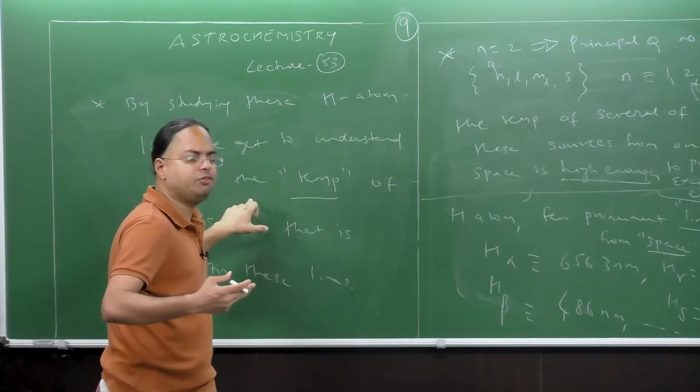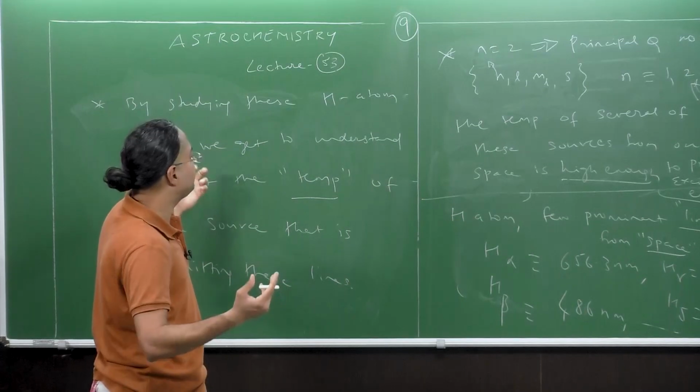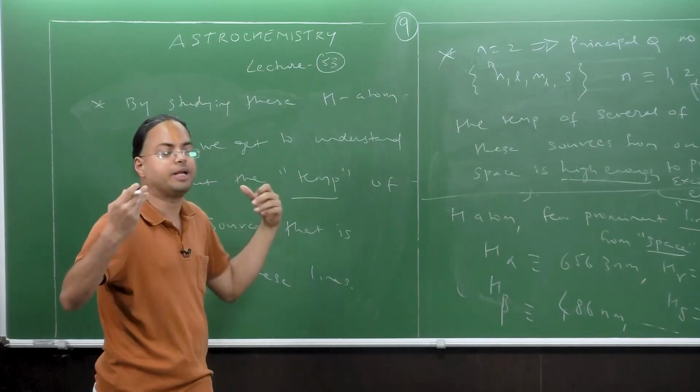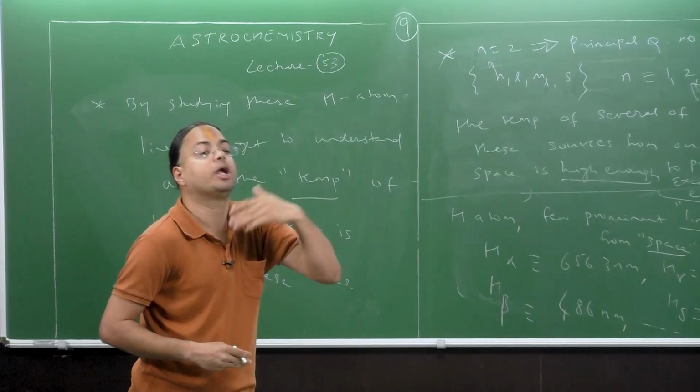So this was a qualitative statement, that these lines are helpful in getting us the temperature, but how? Let us take a look at an example.